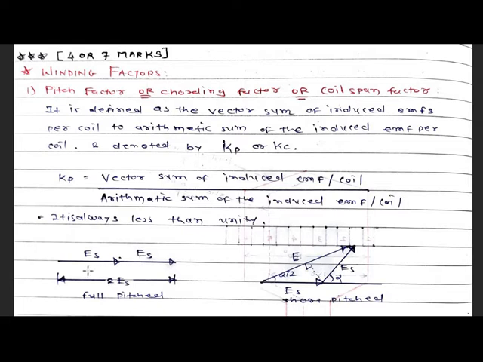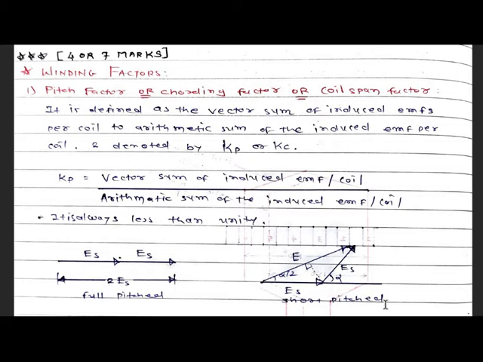So the total EMF induced in this coil is 2Es, because the front conductor gives Es and the back conductor gives Es, since in each coil two conductors are there. So full pitch EMF is 2Es.